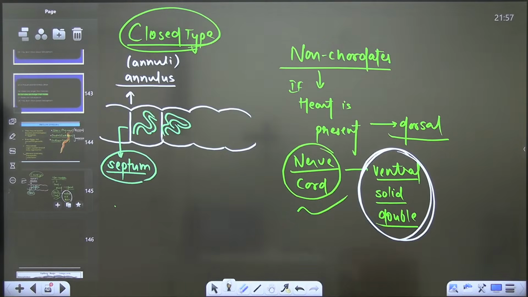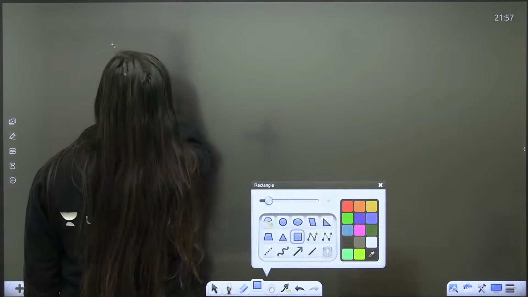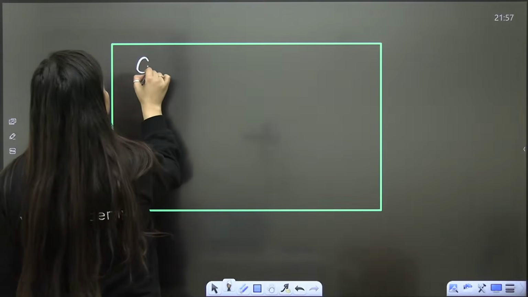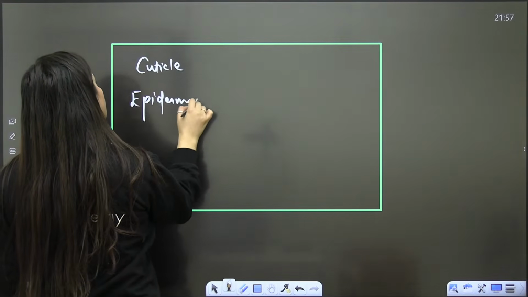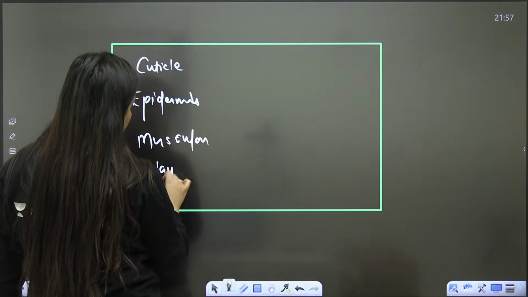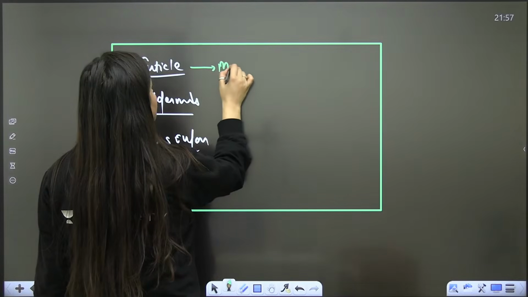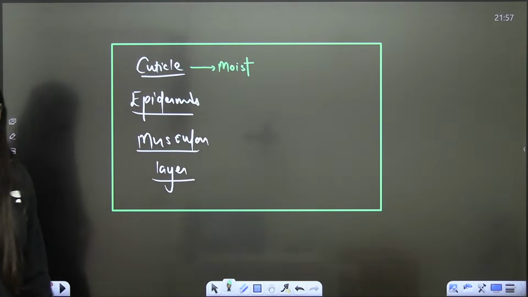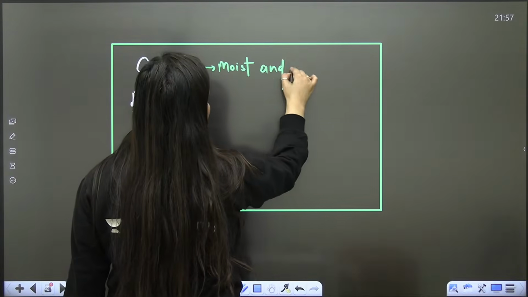When you talk about their body, the body wall has cuticle, epidermis, and muscular layers. You will see cuticle, epidermis, and again a muscular layer. The cuticle is moist and elastic.